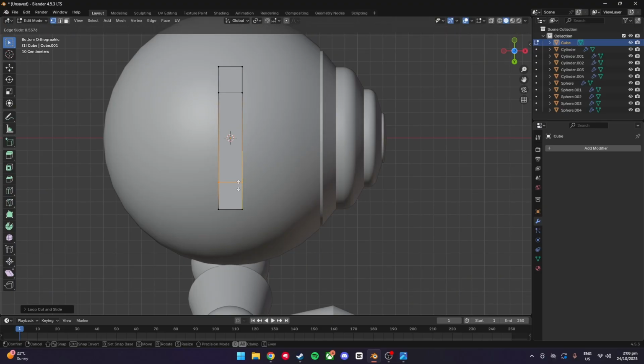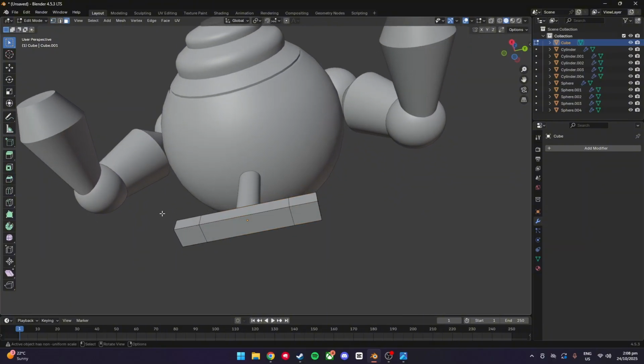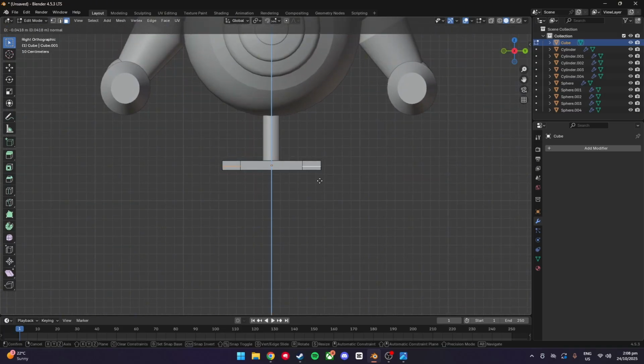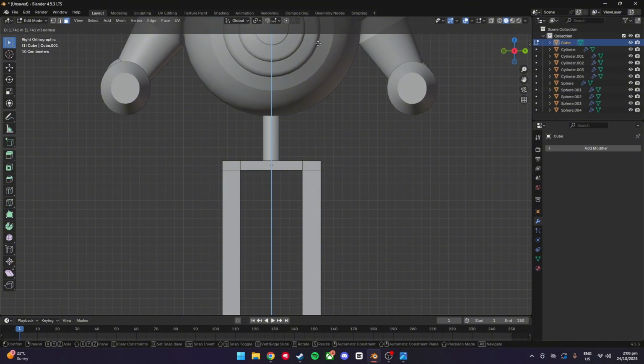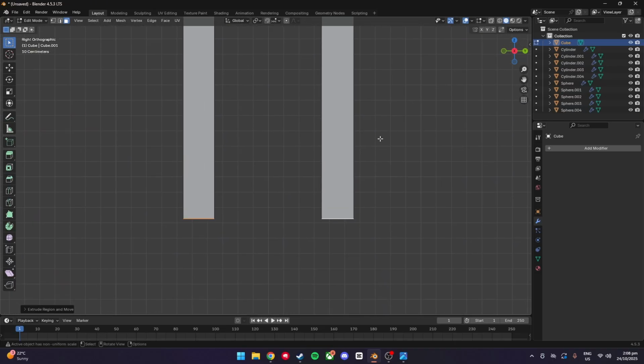Now you're obviously going to make sure these are fairly even, and then once you get it like that, I'm going to face select, hold Shift, go back to the front view so we can see, and press E to extrude, and then come down along the Z axis as far as you think looks right. It's right there. And what's cool about this is, now to X-ray mode.